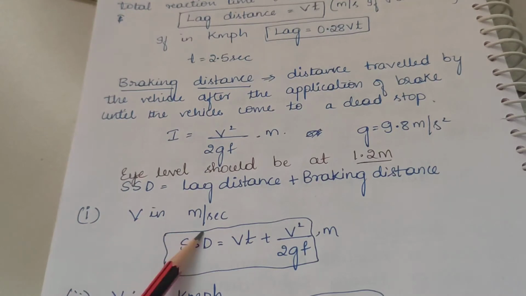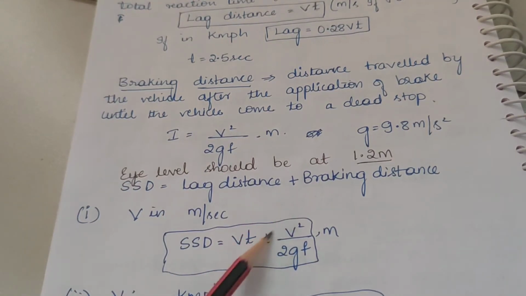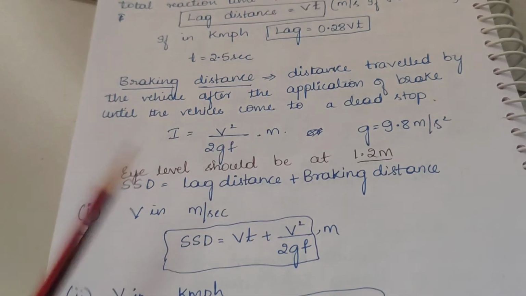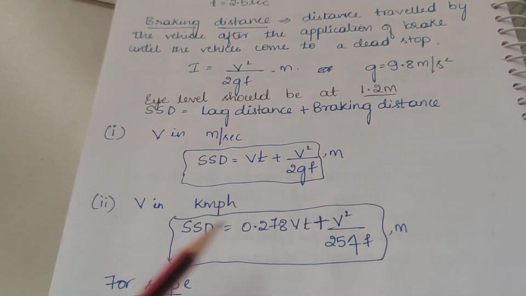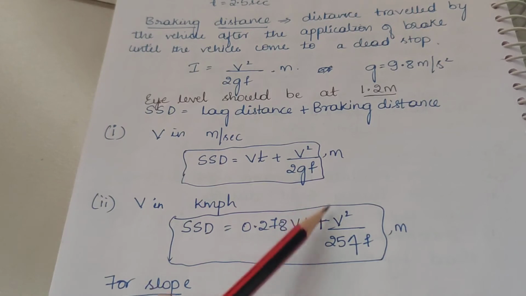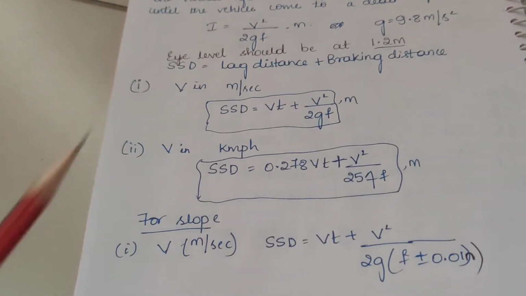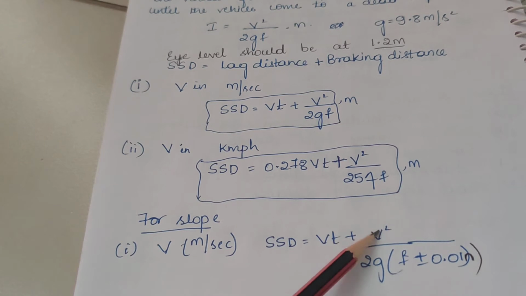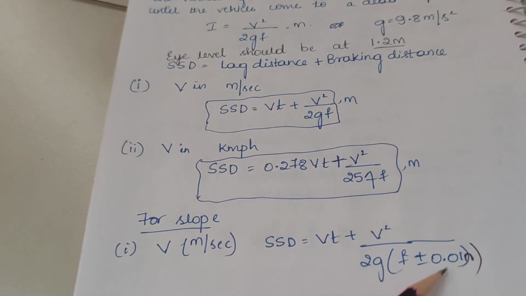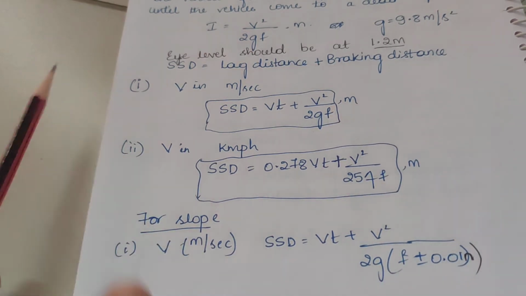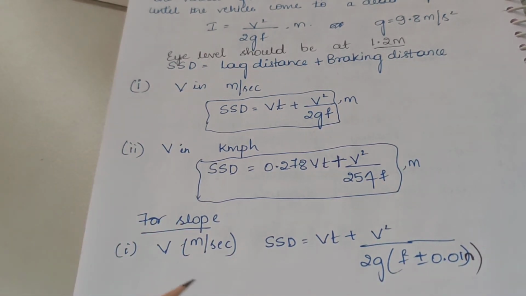So if V is in meter per second, stopping sight distance is equal to Vt plus V square by 2gf. V square by 2gf is the braking distance. If V is in kilometer per hour, it is 0.278 Vt plus V square by 254 f. Suppose a slope condition is given, with V in meter per second, then stopping sight distance is Vt plus V square by 2gf plus or minus 0.01 N. So this is for the slope.